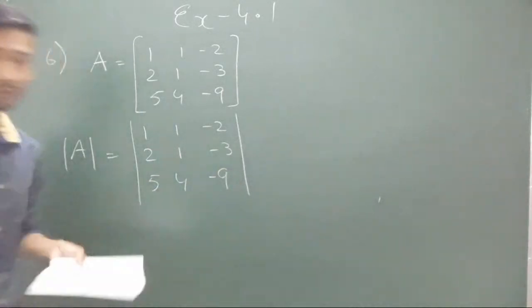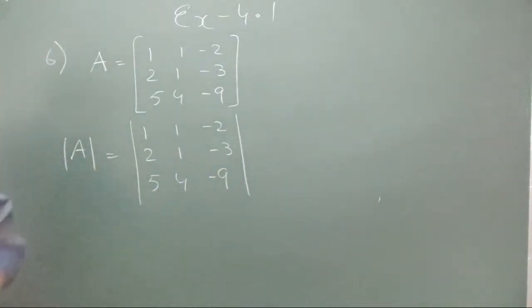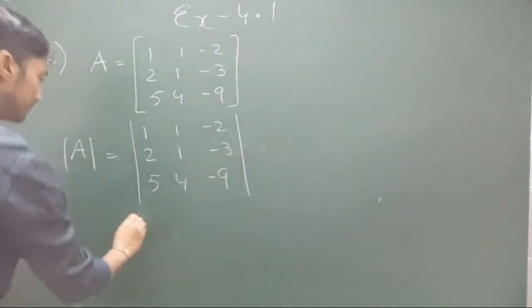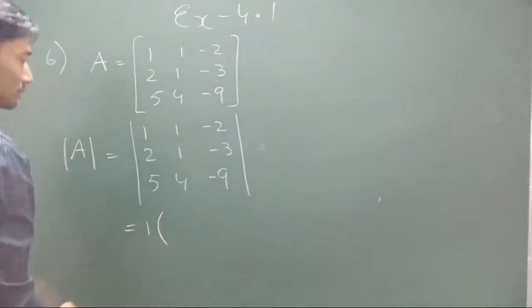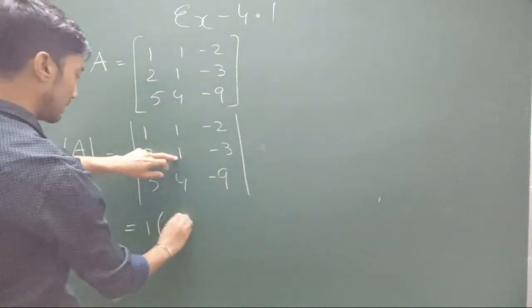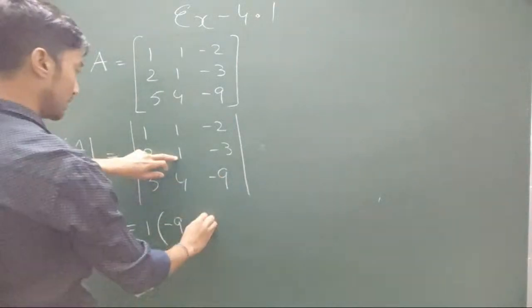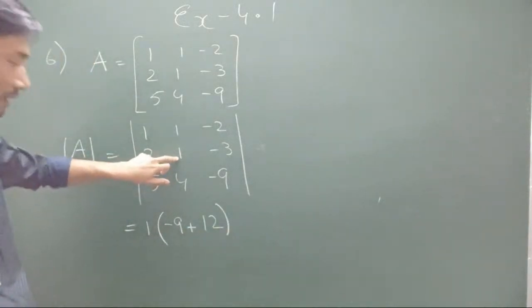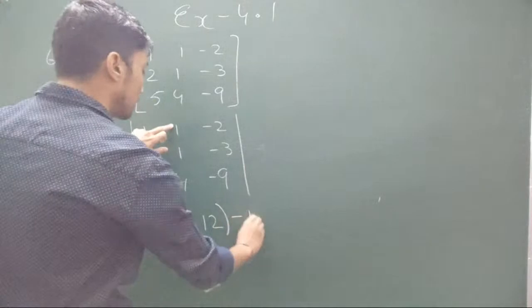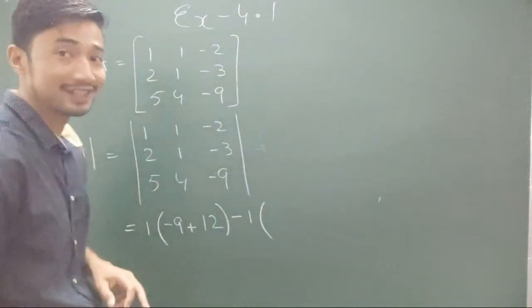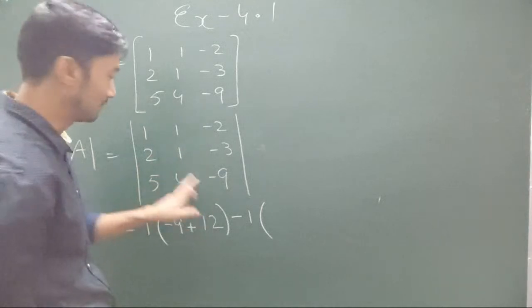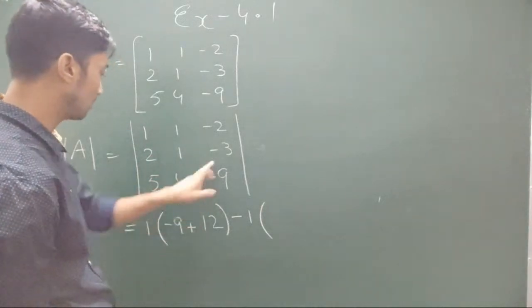Alright, let's try to upgrade ourselves now without preparing those determinant values and all. So let's try to do it. So 1 into 9 ones are 9, minus 4 threes are 12, minus 12, minus minus plus. Let's try to upgrade ourselves by directly trying to do it. Minus 1 into... after saying that, if I make a mistake again, don't laugh at me. 1, so 9, I'll be extra careful now. 9 minus 9 minus plus 12.